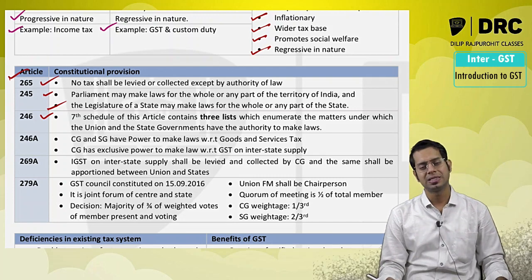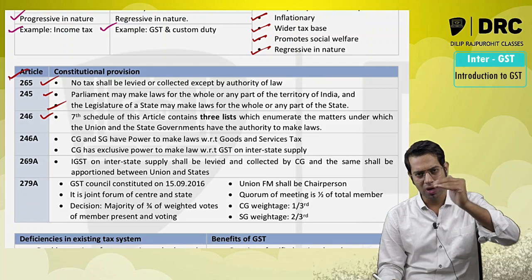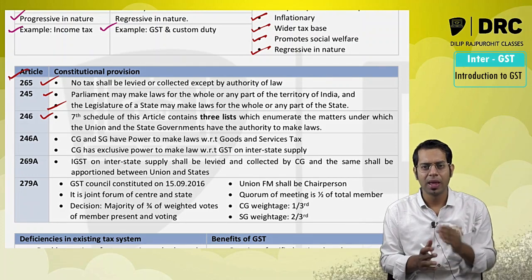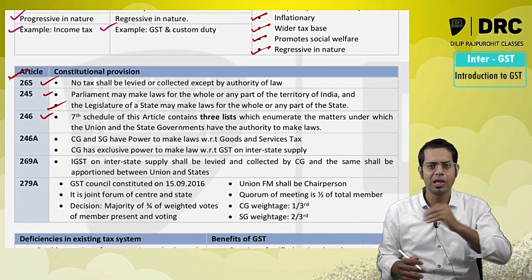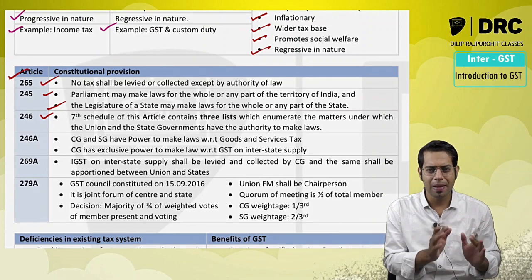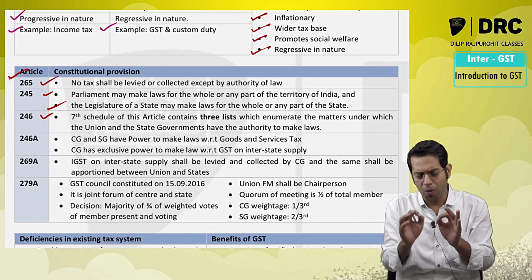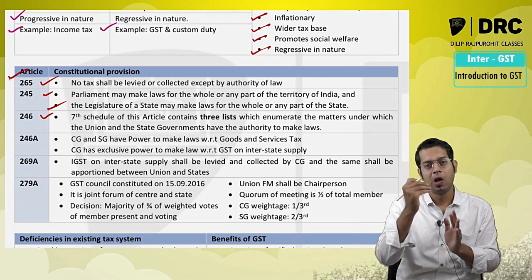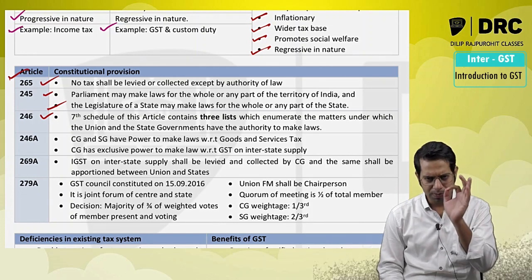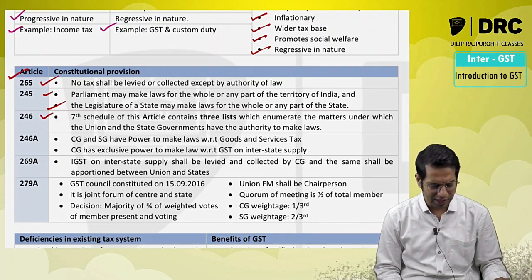Then Article 246 says that I have a schedule called Schedule number 7. In this Schedule 7 there are totally 3 lists: List 1, List 2, List 3. That is, union list, state list and concurrent list. In the union list, whatever is there, the law in respect of it can be made exclusively by the central government. In the state list, the law can be made only by the state government. And in the concurrent list, the law in respect of those items can be made by the central government as well as by the state government.